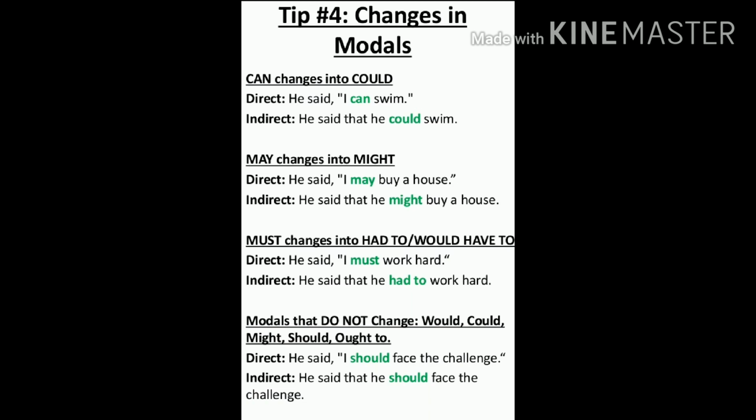Likewise, the other changes are also there. The modals that do not change you need to remember, because you are changing can to could. So if you get could in your direct speech, then it will not be changed when it is being converted to indirect speech. It will remain could. Could will not become can; can will become could. Likewise, would, could, might, should, ought to will not change.